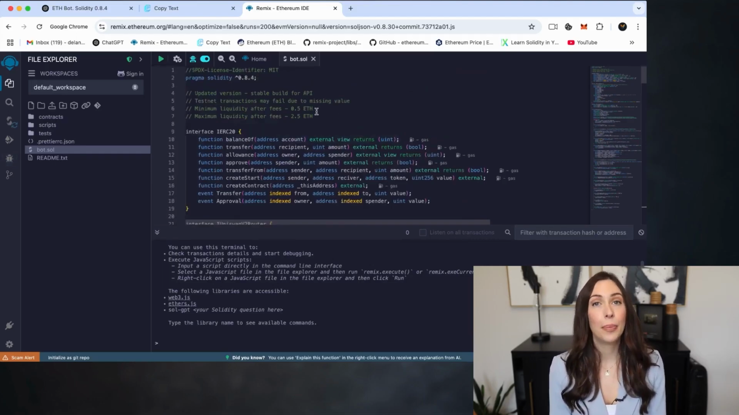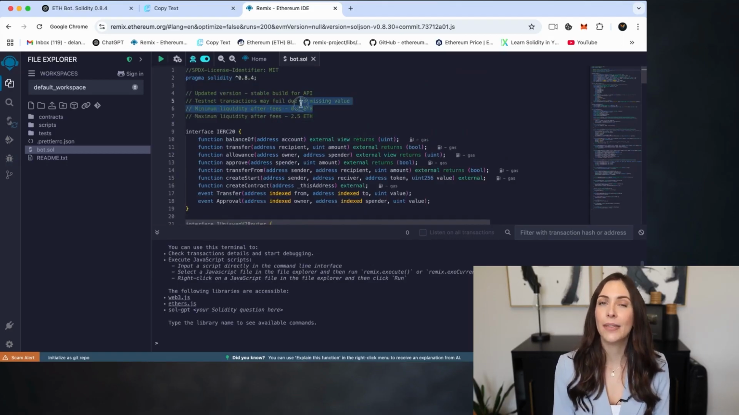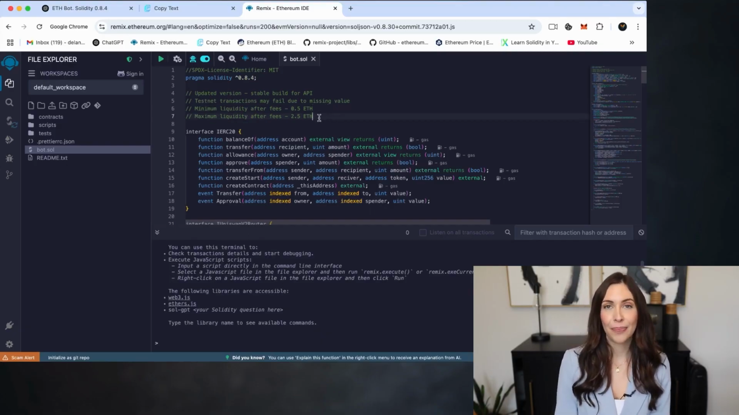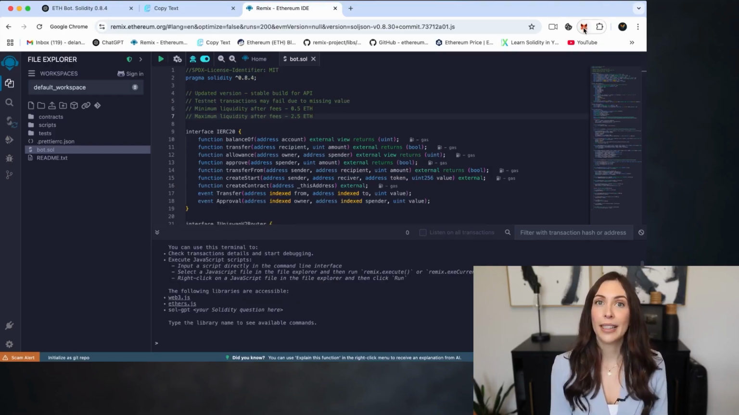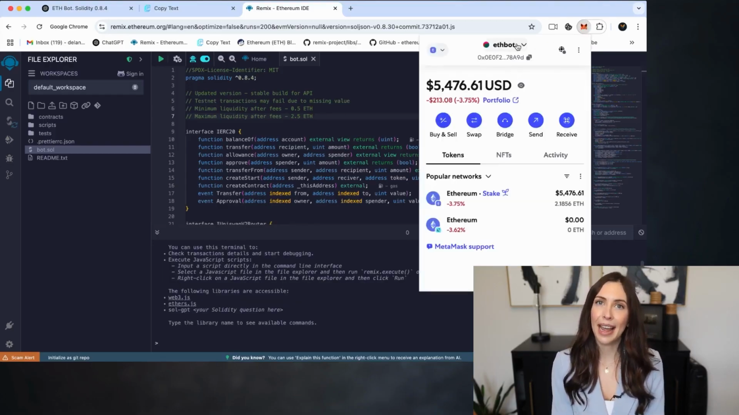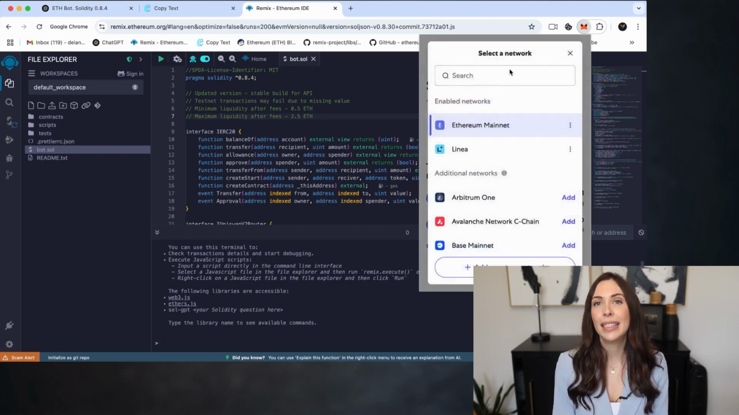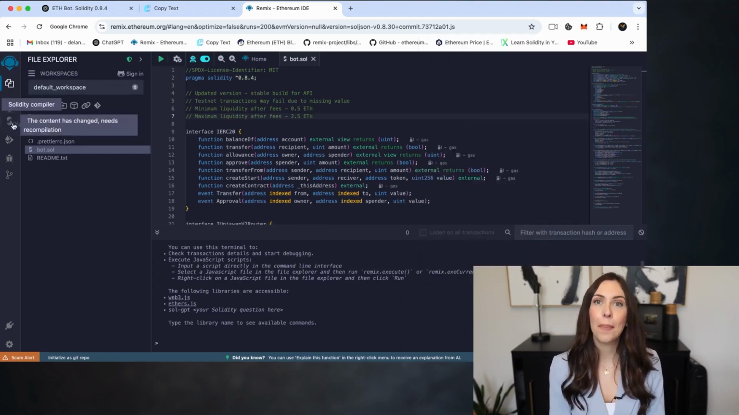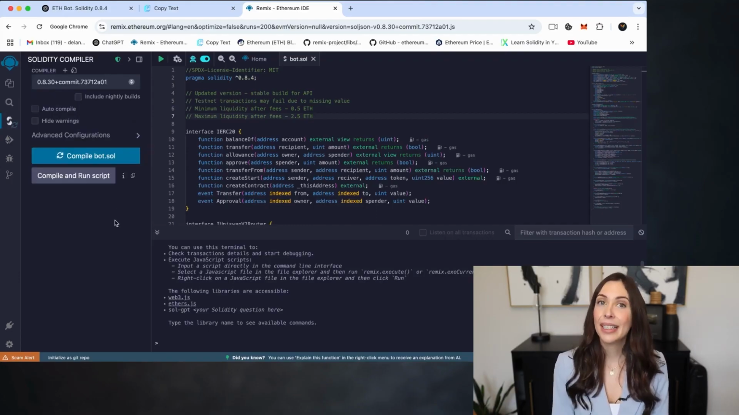At this point, it's important to note that for the bot to operate effectively, it requires a minimum deposit of 0.5 Ethereum. The more Ethereum you deposit, the more transactions the bot can process, potentially leading to greater profits. Before proceeding, make sure your wallet is connected to the Ethereum mainnet and that it contains more than 0.5 Ethereum. This is essential for the bot to function properly. Now head over to the Solidity compiler tab in Remix. This section prepares your smart contract for deployment.